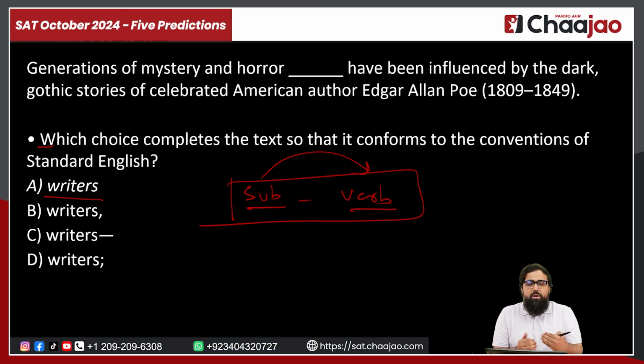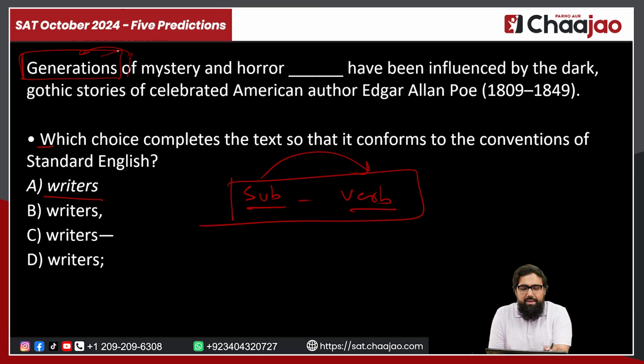Generations of mystery and horror writers have been influenced. You're talking about what? The subject again is what? Generations, because whatever is written before the preposition normally tends to become the subject of the sentence. So you have the subject written over here, and immediately after the subject you have this verb.